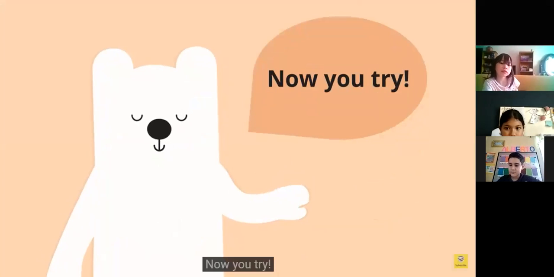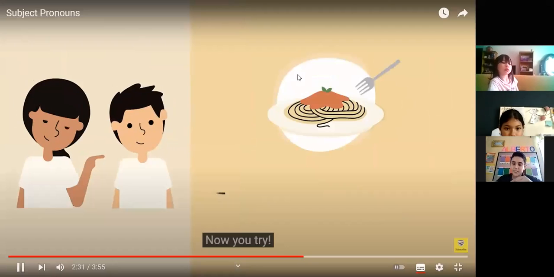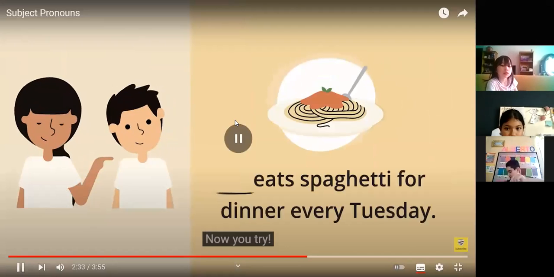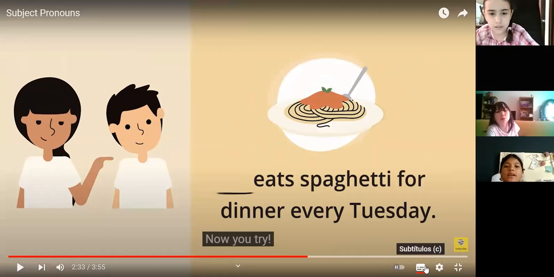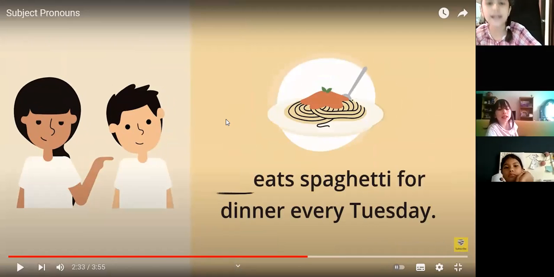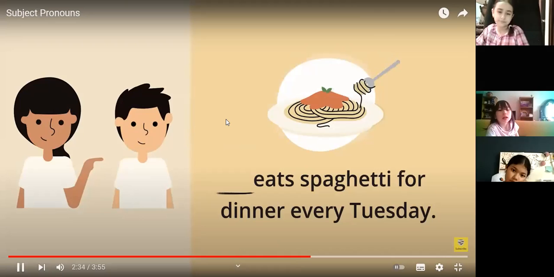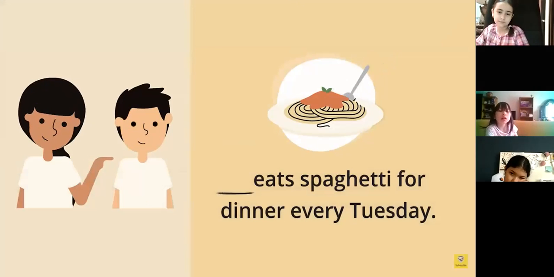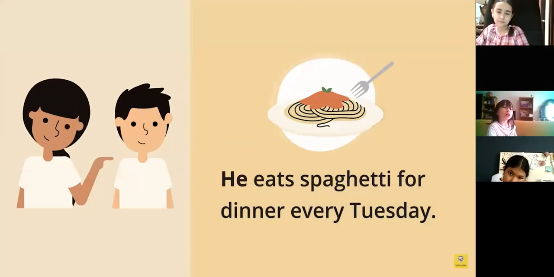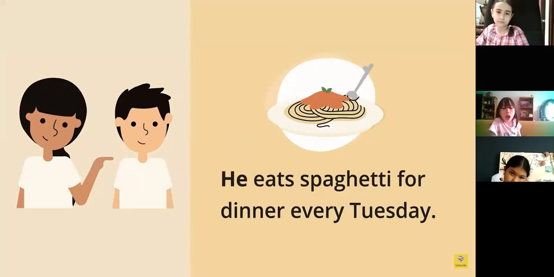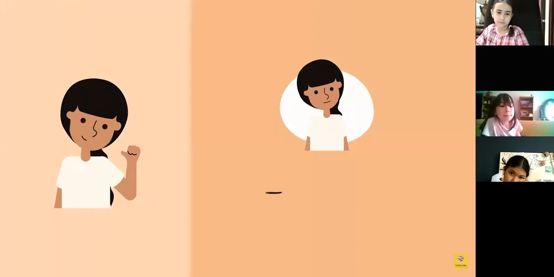Now let's try. What about this? He eats spaghetti for dinner every Tuesday. He eats. Look at the girl, she's pointing at the boy. He, the boy. What about this?